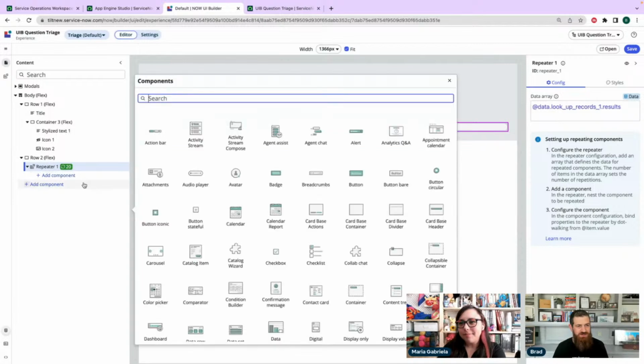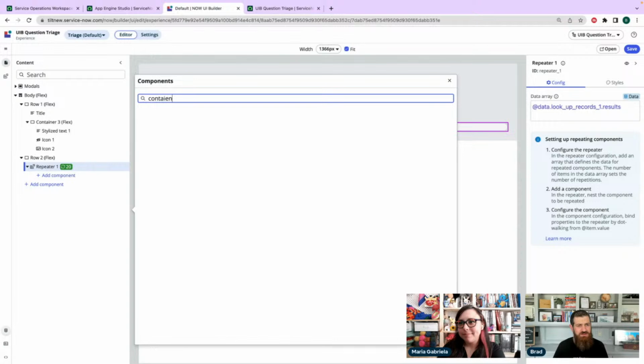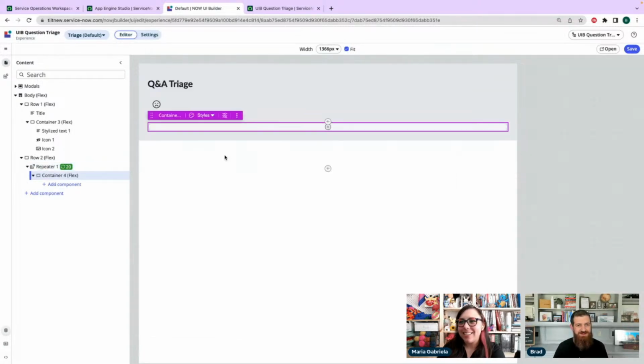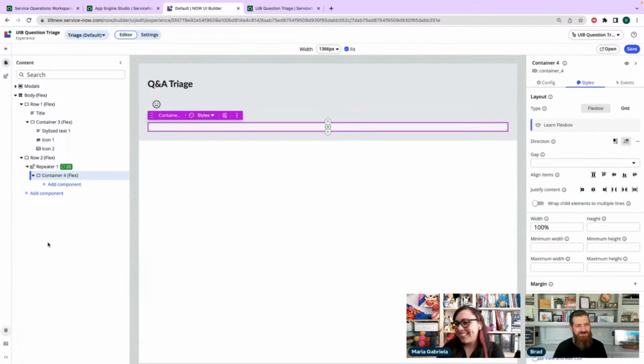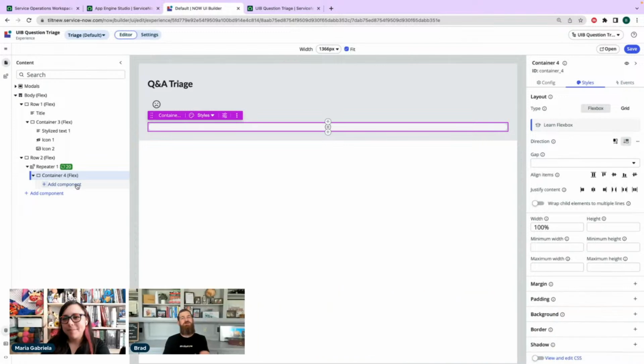Okay, so there's a few things we want to do. Let's put a container in the repeater. That's not going to work. Today we learned how to spell container, y'all. There we go. I never spell container correctly. All right, and then in that container, I think I want 2 columns. No, 3. Let's do 3. I'm going to make it a grid.